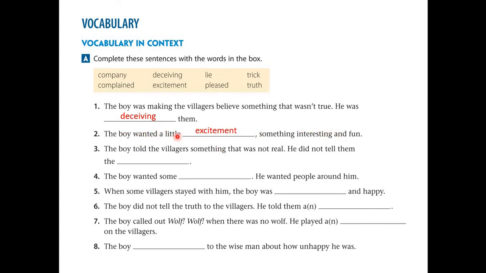So the boy wanted a little excitement. Next, number three. The boy told the villagers something that was not real. He did not tell them the truth.